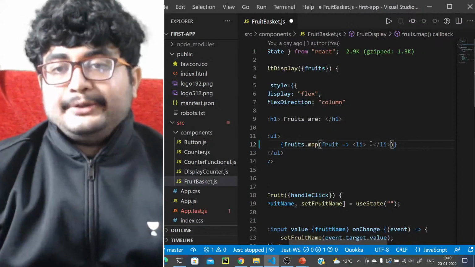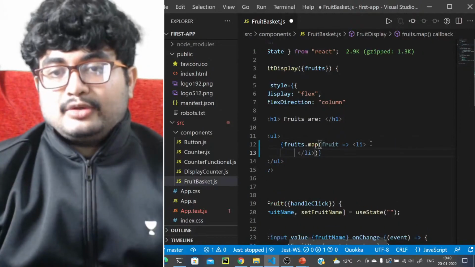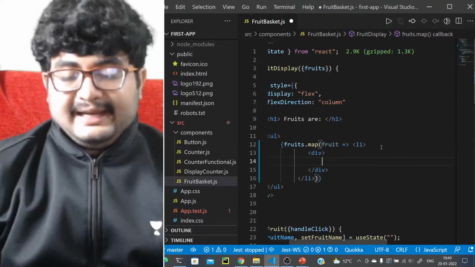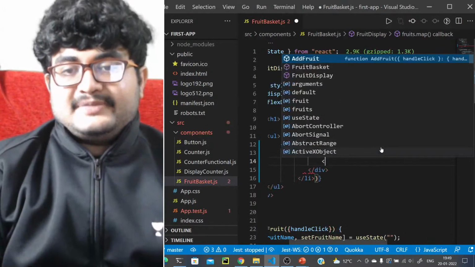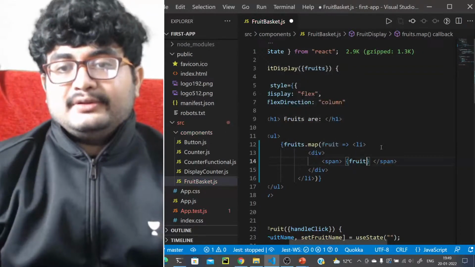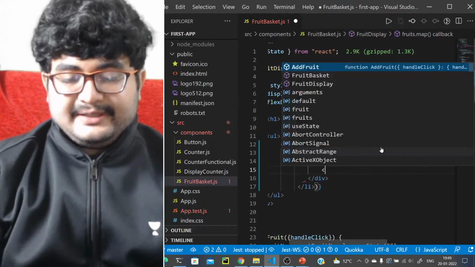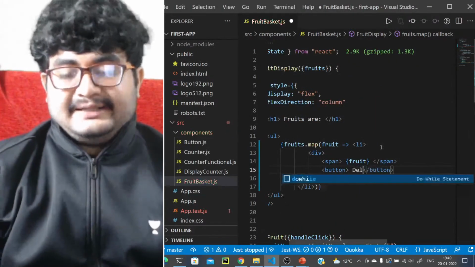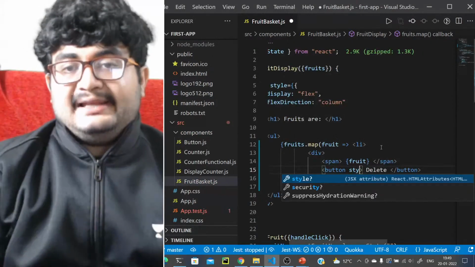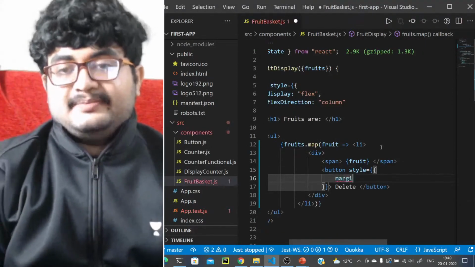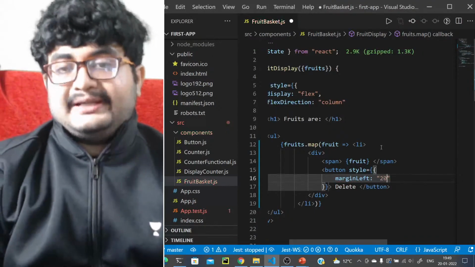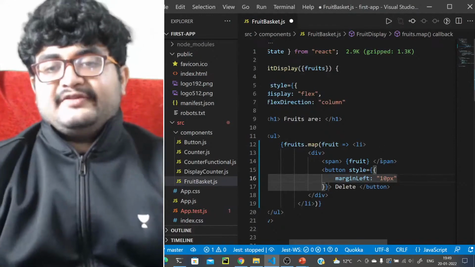So maybe what we can do here, we can add some more code here that this is not just it. We want some other things. We want a div, and in this div, we want a span with the name, that is the fruit name, it will be there, fruit. And after that, we want a button as well that will contain the text delete, right? And let's give it a margin. So we'll give it a style, and we can give it some margin like this, margin left will be, let's say 10 pixel, right? Margin left will be 10 pixel.